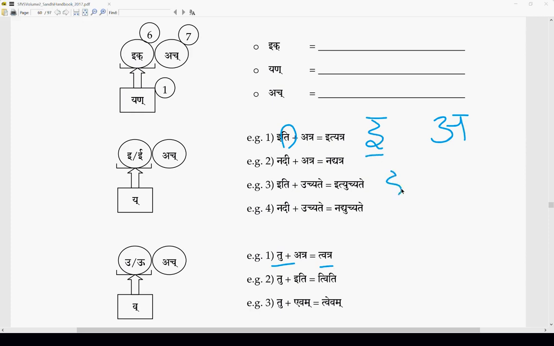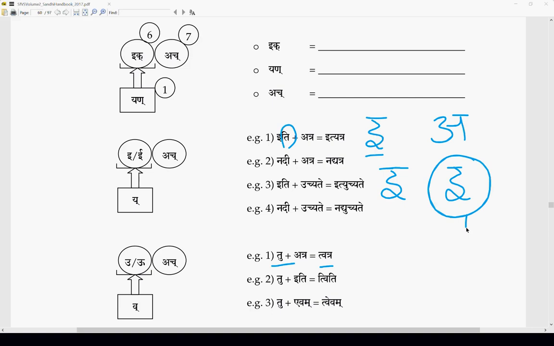But what if the purvavarnah is i and the paravarnah is also i? This is also ach, correct? This paravarna is also ach.